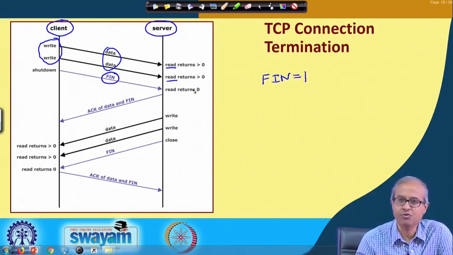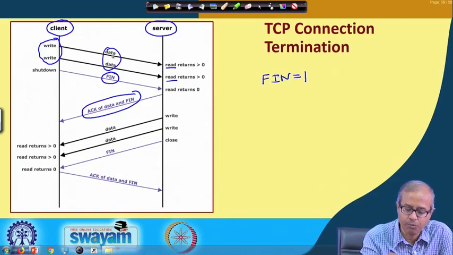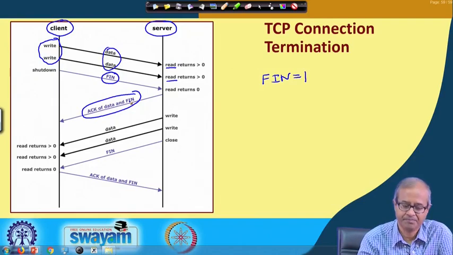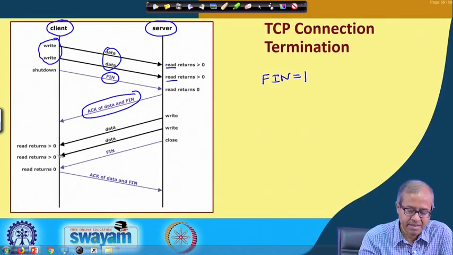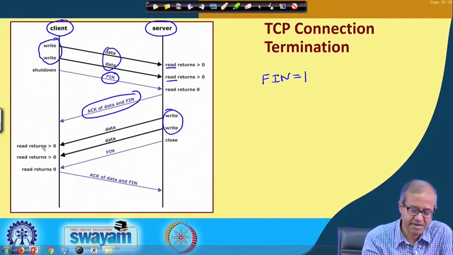What the server will do is send back an acknowledgement of both the data that it has received and also this FIN it has received, right. Then in response to this data it has received, maybe the server does some final write, some data it writes back, and the client finally reads.